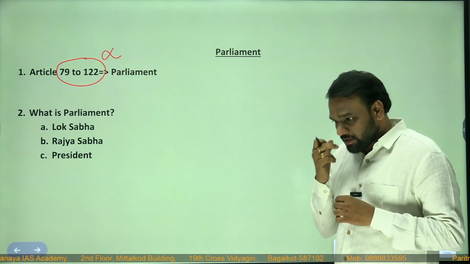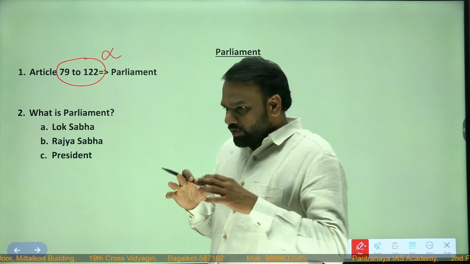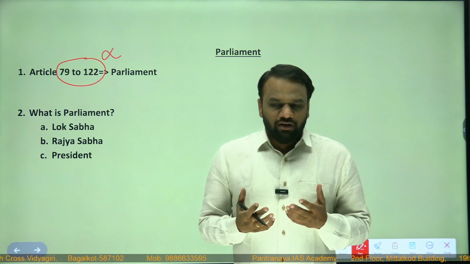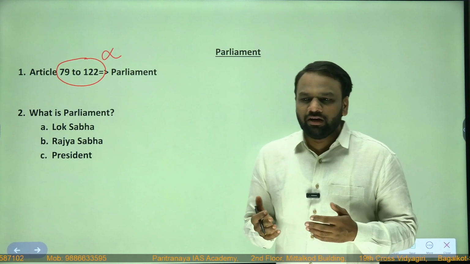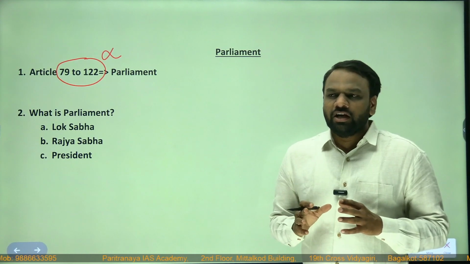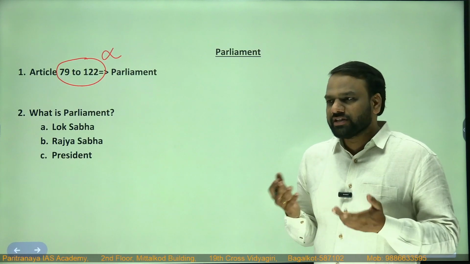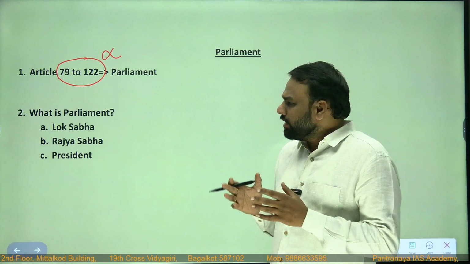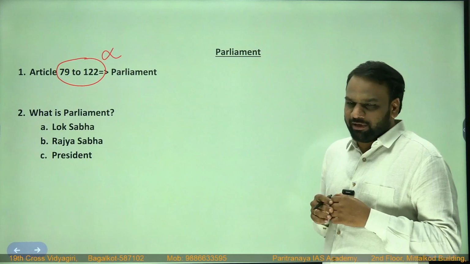Next question arises, what is Parliament? In order to understand polity properly, the best strategy would be to begin with Parliament. Because when we begin with Parliament, we come across entities which are close to our heart or which we encounter in our day-to-day life. We have always heard about MPs, MLAs, all those things, right? So it would be very wise to start with Parliament.